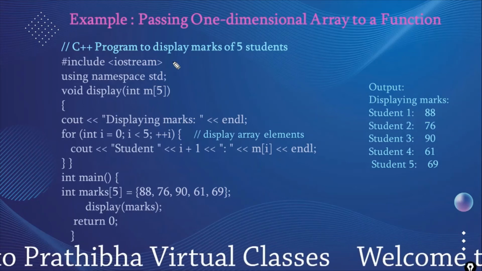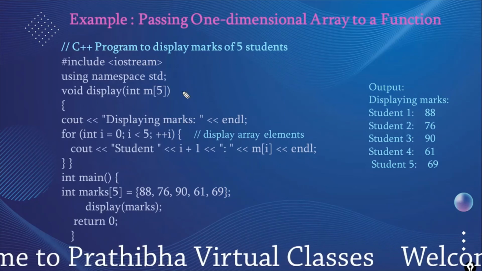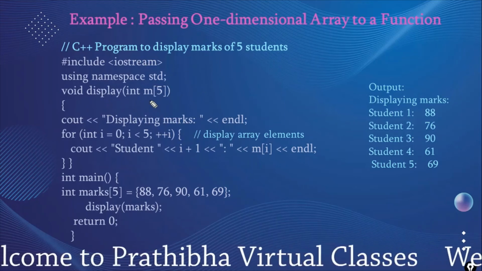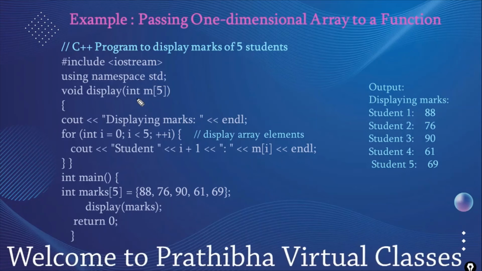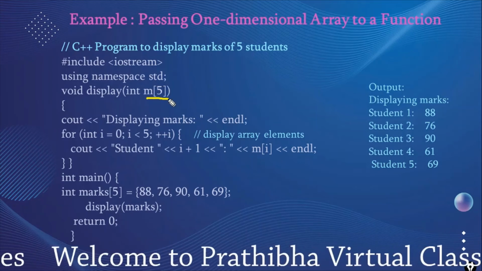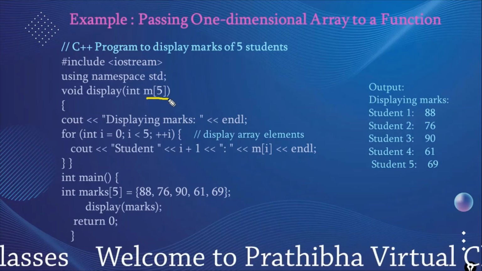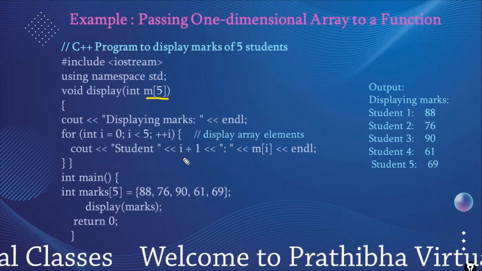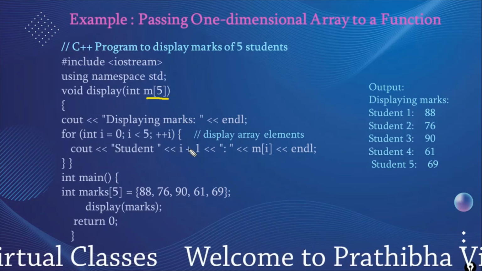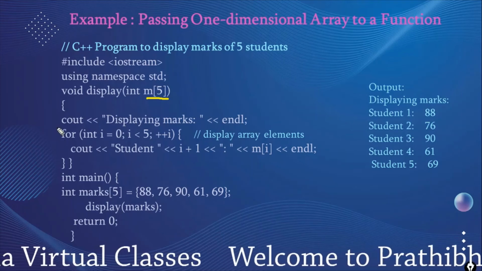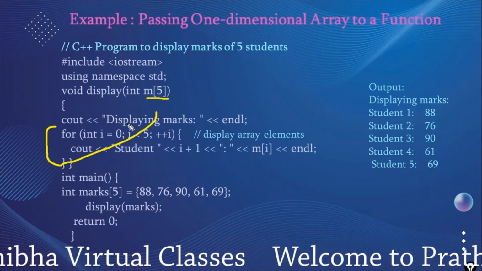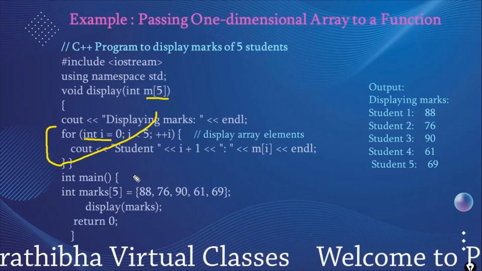The program to display marks of 5 different students. Display takes the m integer array whose number of marks is 5 different marks. It displays the marks; we are passing the marks and displaying those student marks. For displaying by one index, we have to specify one for loop.